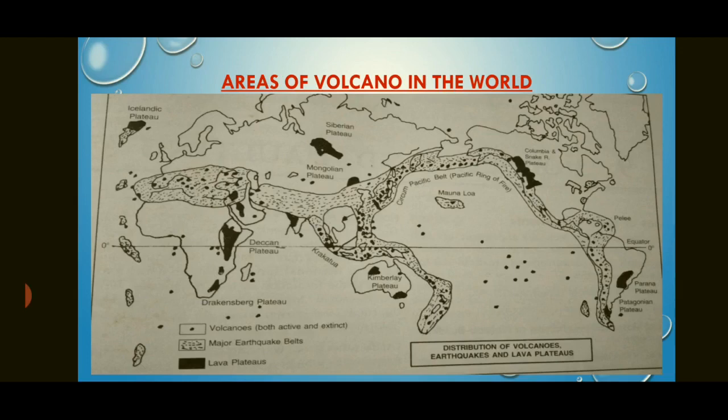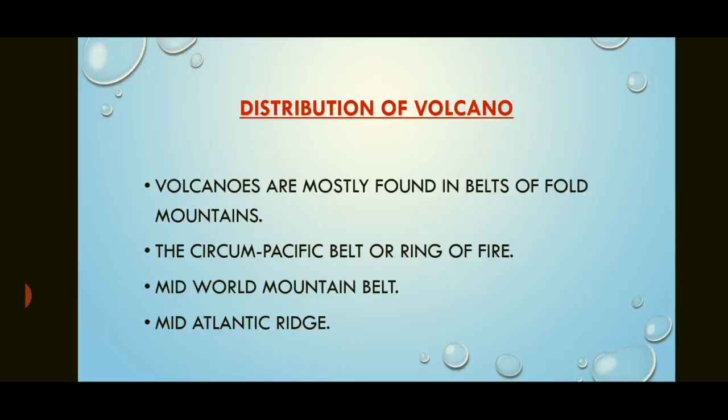Areas of volcanoes in the world: these are the weaker zones of the earth, and because of this, volcanic eruptions take place. Distribution of volcanoes: they are found in the circum-Pacific belt, or Ring of Fire. This means the western part of North America and South America, and the eastern part of Asia. It is the area of the Pacific Ocean. These are weaker zones, and volcanic eruption is common in this area.